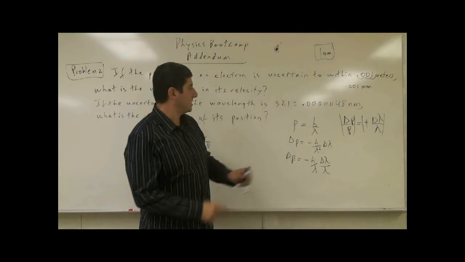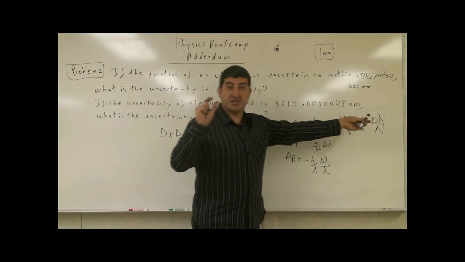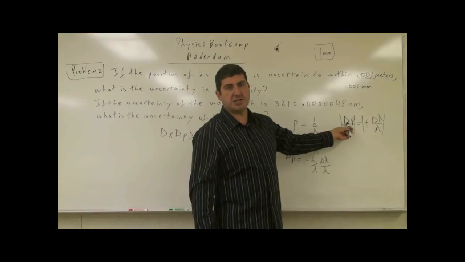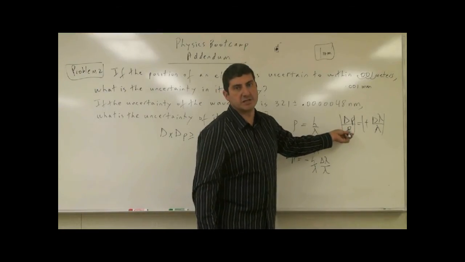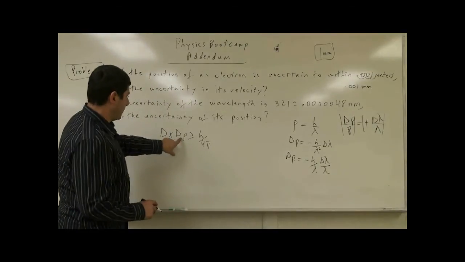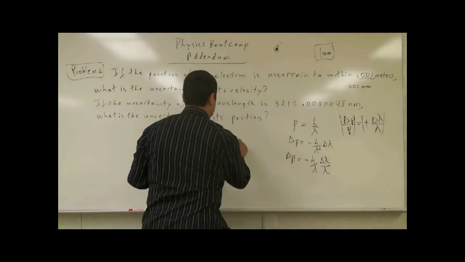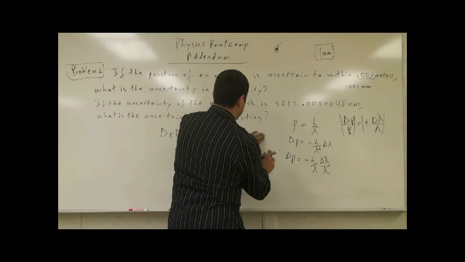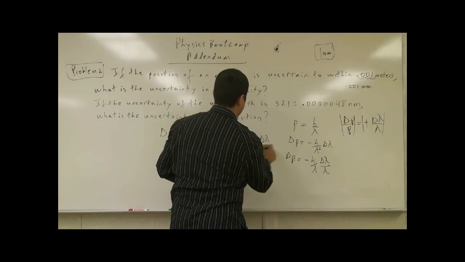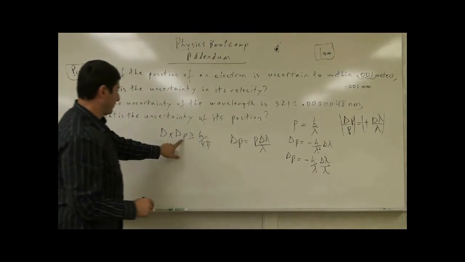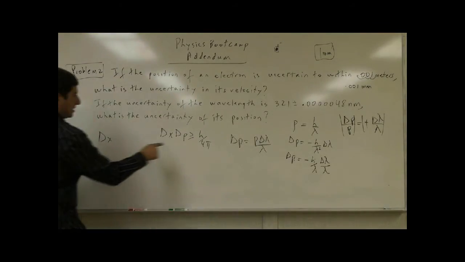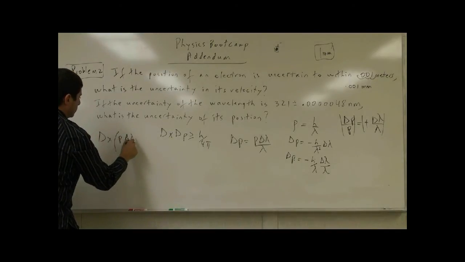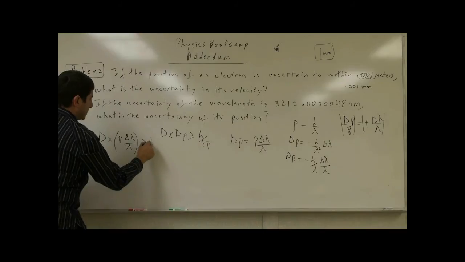So what this is saying is a certain uncertainty of the wavelength divided by the wavelength is equal to a certain uncertainty in the linear momentum divided by the linear momentum. Okay? So delta p is going to equal what then? Therefore, delta p is going to equal p times delta lambda over lambda, right? So we could substitute that here. Delta x, and then in place of delta p, put p delta lambda over lambda, greater or same as h over 4 pi.